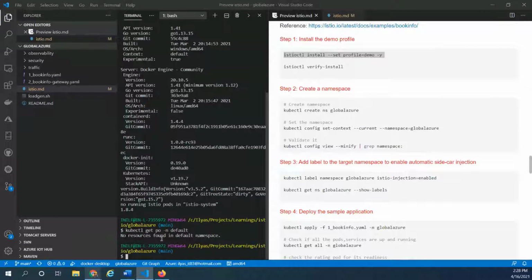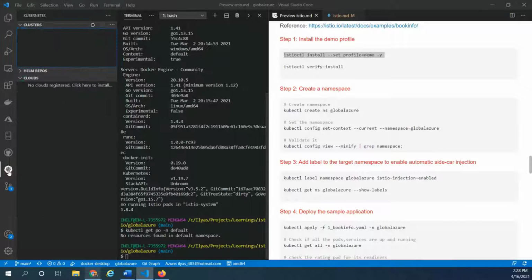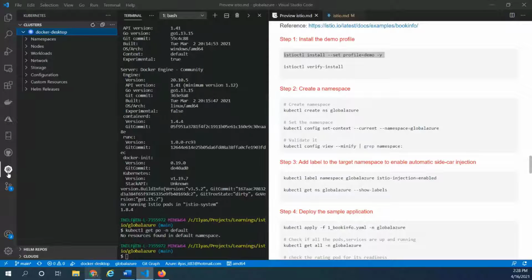So there's no resource found at this moment. And let's also look at our user interface, because it is always easier by navigating to the helper utilities that come with VS Code. All right, so here I have the AKS or Kubernetes extension for VS Code installed, and that gives me a lot of capability, so maybe you might be using this already.